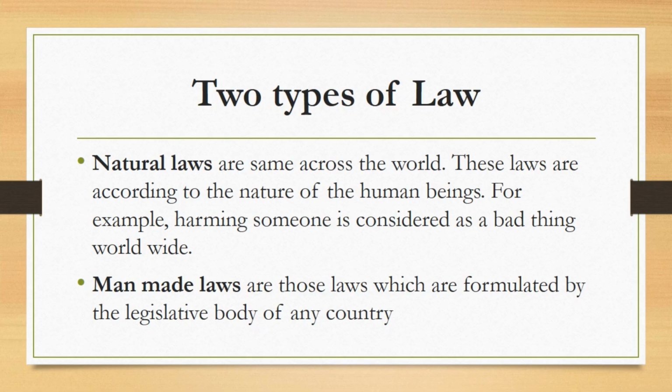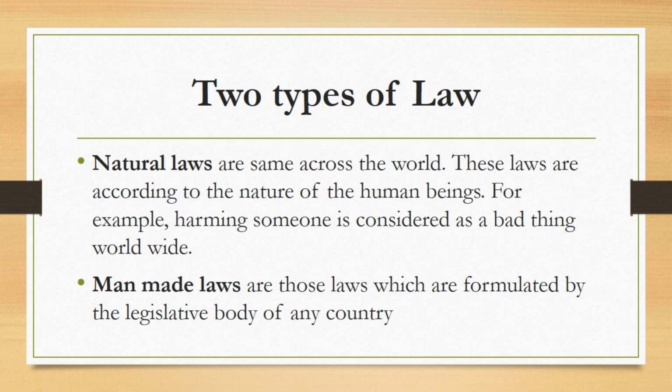Natural laws are the same across the world. These laws are according to the nature of the human being. For example, harming someone is considered a bad thing worldwide. So this act is a crime as this is naturally not acceptable. In this way, natural law prevents people from harming each other. Keep in mind that natural laws are almost the same everywhere across the globe. These are all those laws which have been given by nature. They are not made by any person, but they are natural laws. They are given by nature.